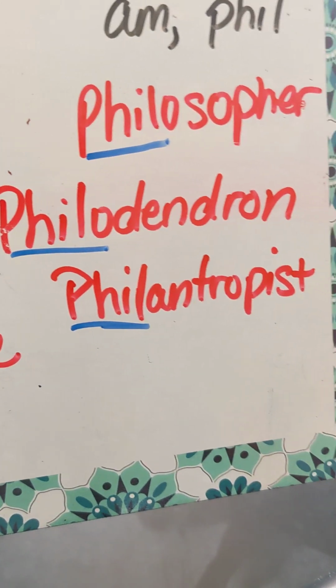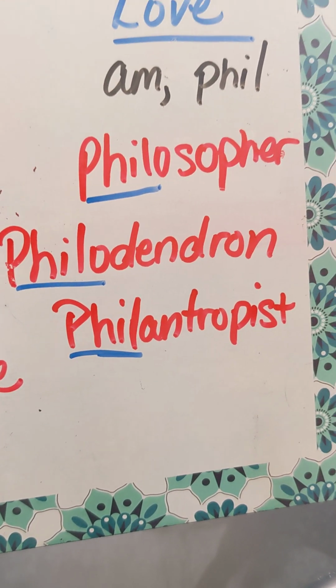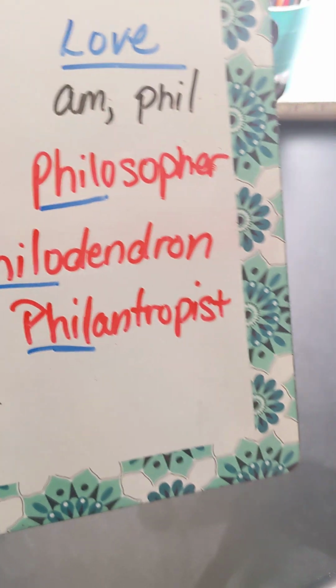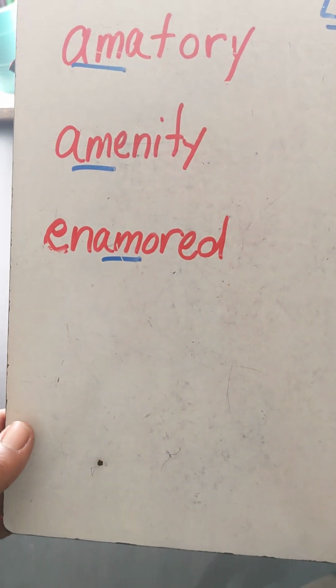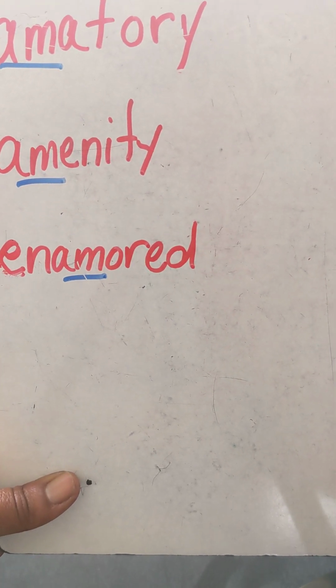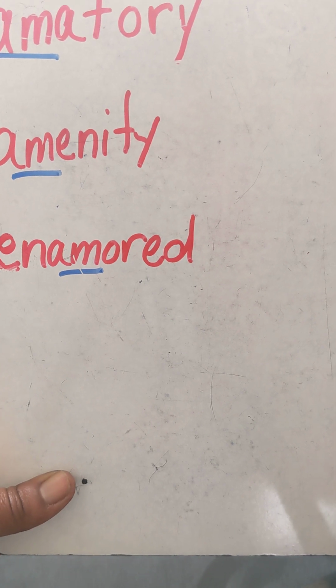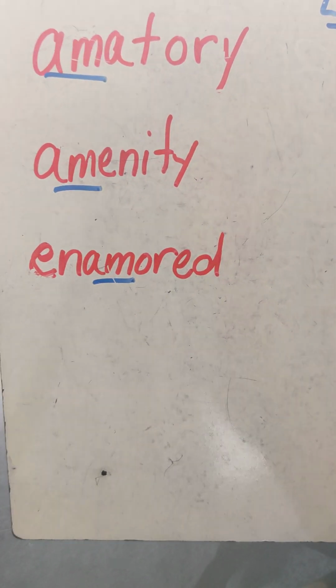Okay, now side note, according to Google, if your name is Philip, that means you're one that loves horses. And for my AM people, if your name is Amanda, according to Latin, it means you are one to be loved. All right, so take that, y'all. You leave Amanda's alone.